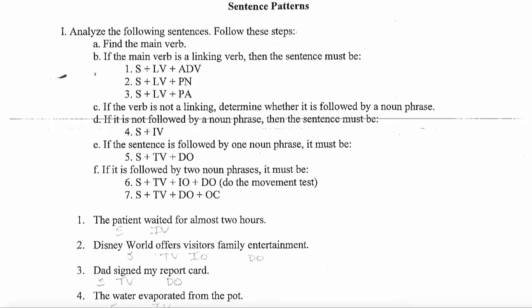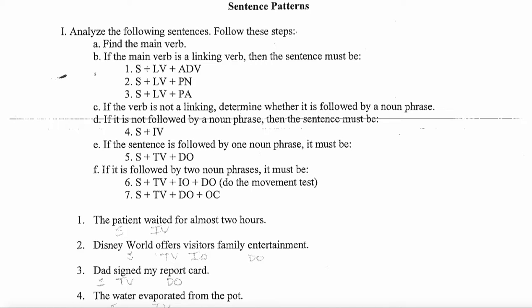If this main verb is a linking verb, then you've instantly reduced your choices to 3, and now you just have to determine, is this an adverb, a predicate nominative, or a predicate adjective pattern. However, if you determine the main verb is not a linking verb, then you're on to step C, and you must determine if the item is followed by a noun phrase.